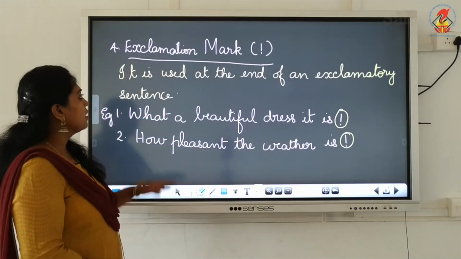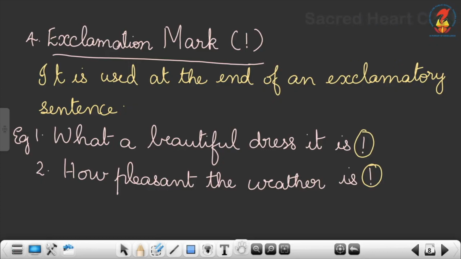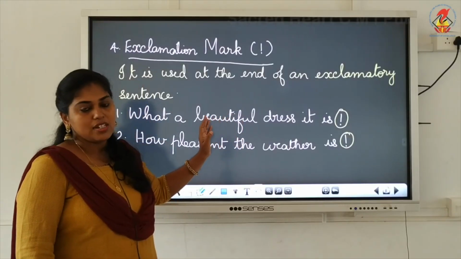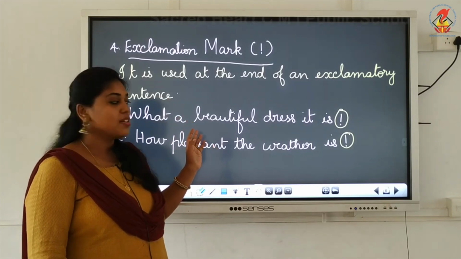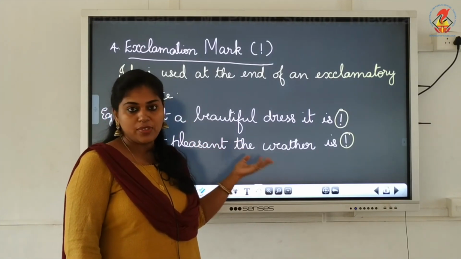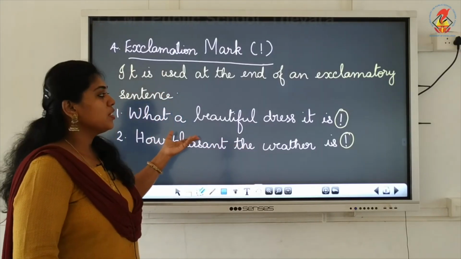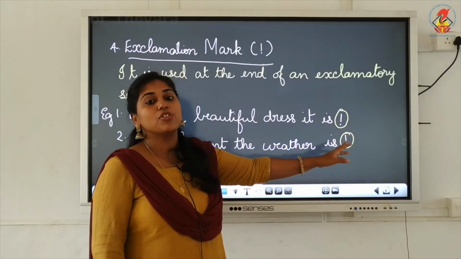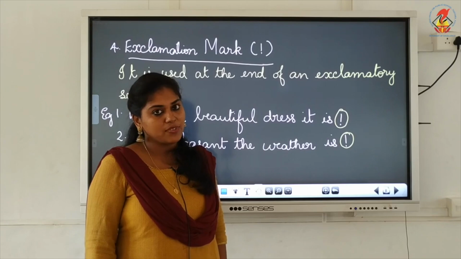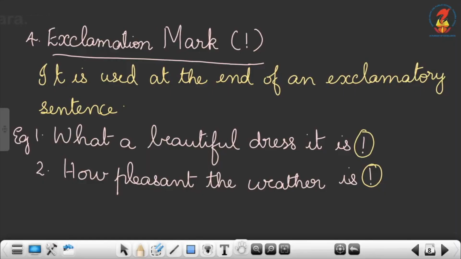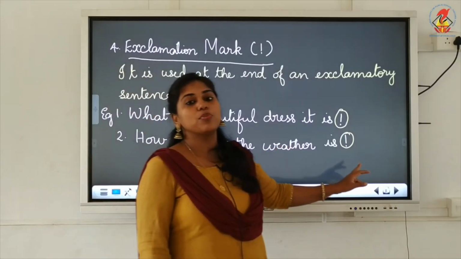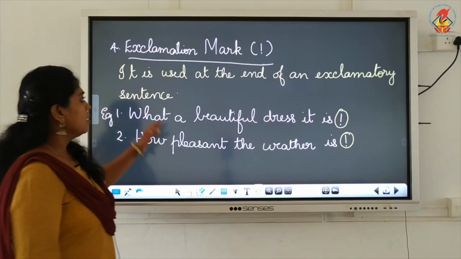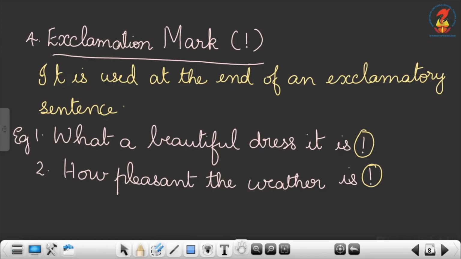Let's look at the example. "What a beautiful dress it is!" You know that it is an exclamatory sentence, right? Because it expresses sudden emotions or feelings. So that is an exclamatory sentence in which you have to put an exclamation mark at the end of the sentence. "How pleasant the weather is!" This is also an exclamatory sentence. So there we have to put the exclamation mark. The exclamation mark should be used at the end of an exclamatory sentence.